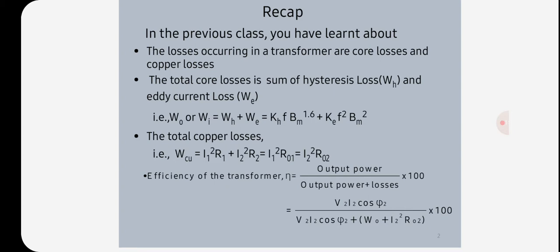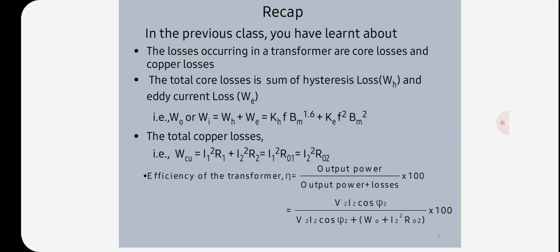An electrical transformer is a static device. Hence, mechanical losses like windage or friction losses are absent in it. A transformer only consists of electrical losses, that is iron losses and copper losses.